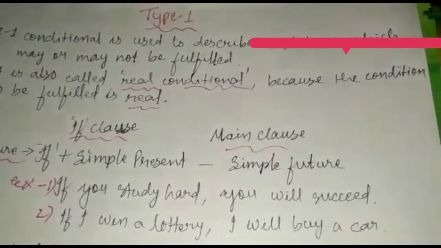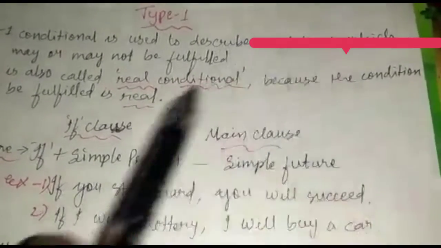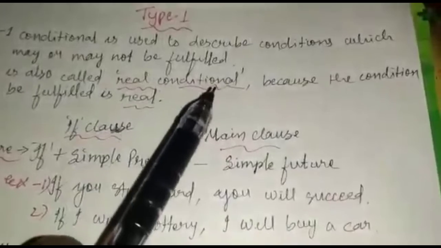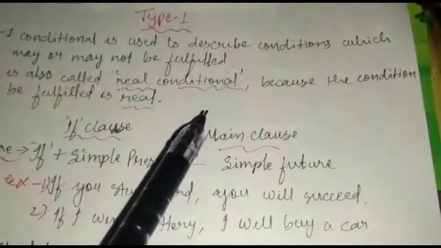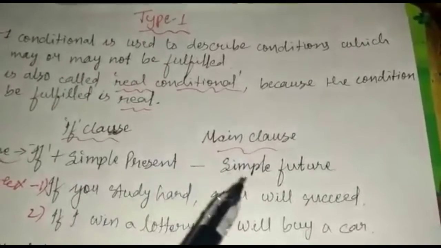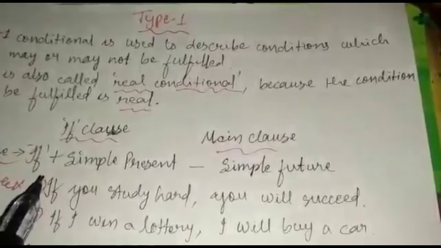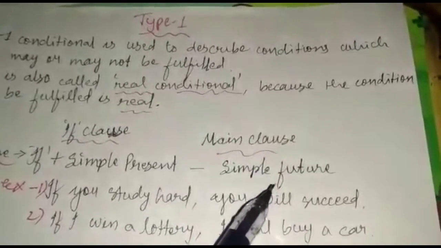In type 1 conditional, it is used to describe conditions which may or may not be fulfilled. It is also called the real conditional because the condition to be fulfilled is real. If the condition is fulfilled, then there will be a likely result.